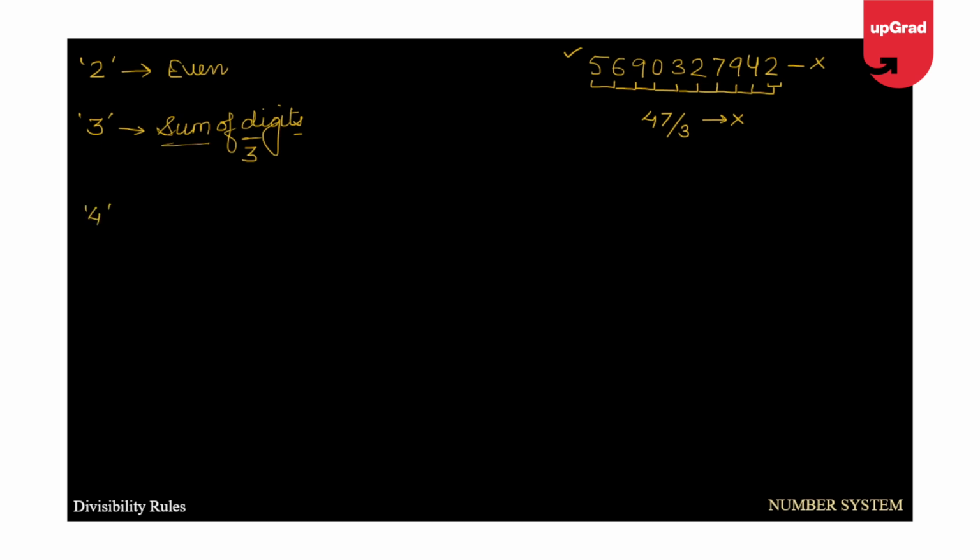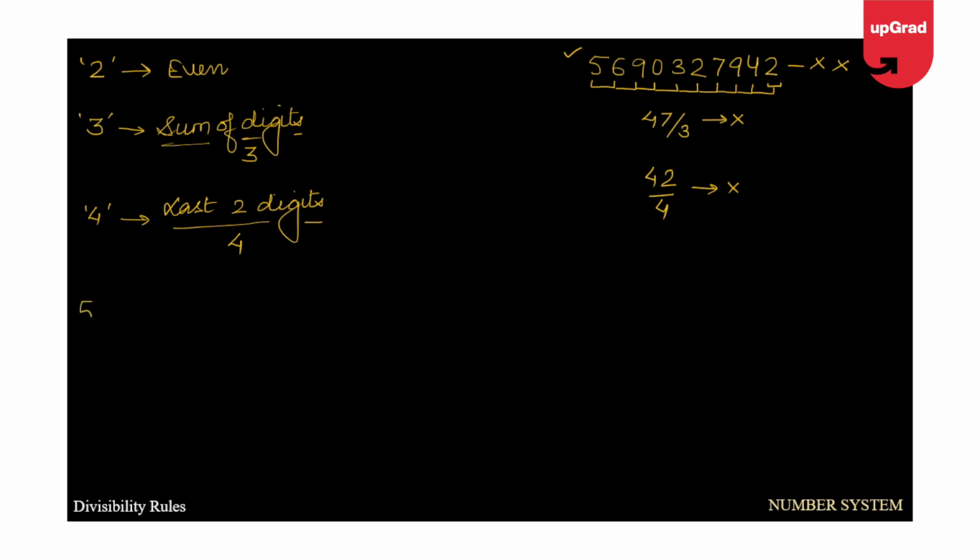Next digit is 4. Again, I should not actually divide the complete number and check this. For digit 4, my divisibility rule says that if the last 2 digits of a given number are collectively divisible by 4, then the number is divisible by 4. In this case, the last 2 digits are 42. And when I check it with 4, I find that it is not divisible by 4. Hence, I would say that this number is not divisible by 4 as well.